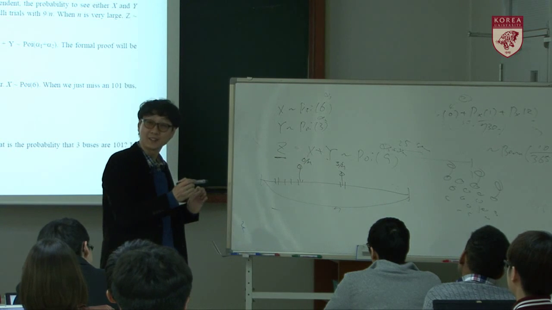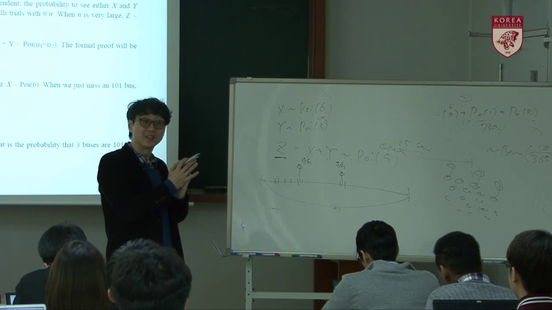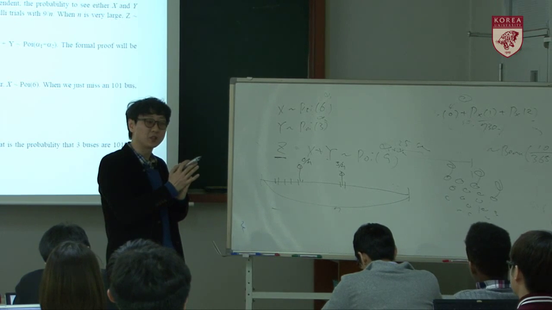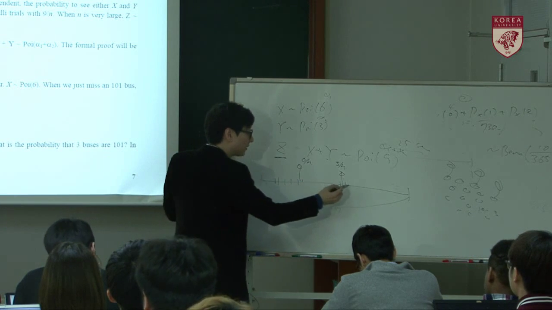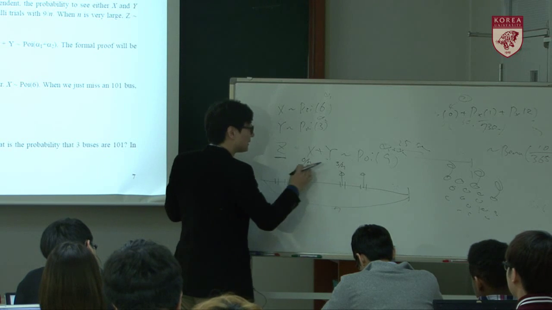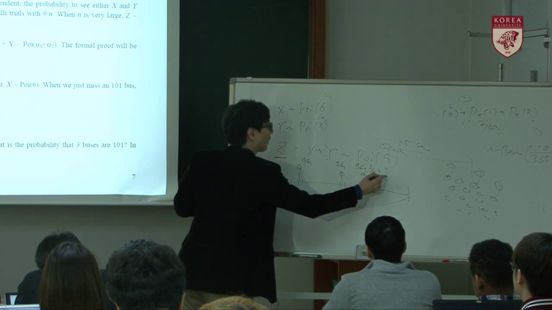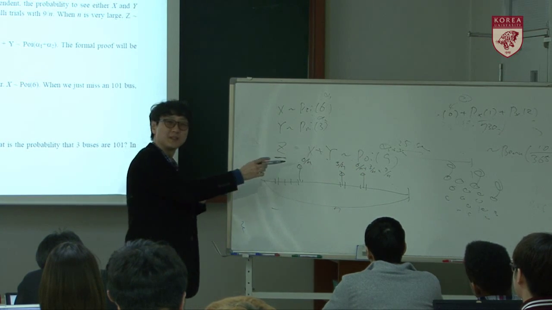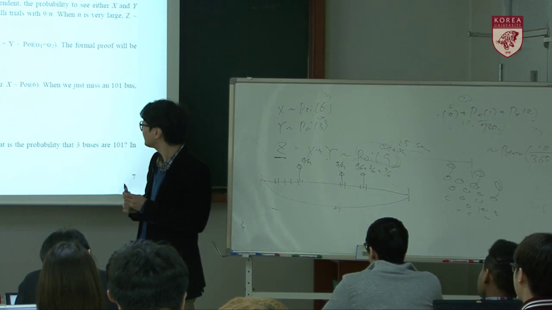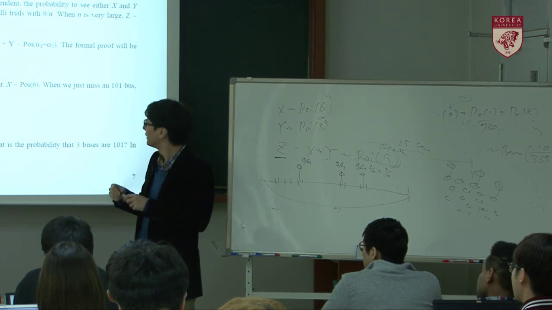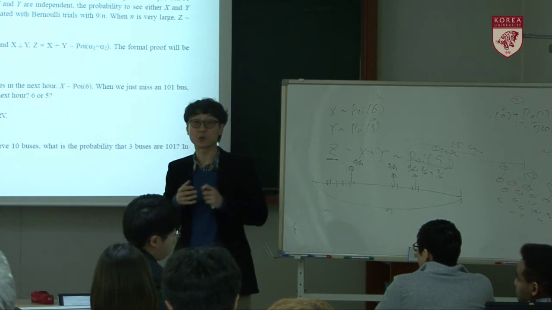However, if we think of the two events together, and if we think the two events are independent, then the probability that an event occurs, this one or this one, is 6 over n plus 3 over n. So 9 over n. That means it follows a Poisson random variable with parameter 9. Okay? You can definitely formally prove it. However, intuitively, you can think in this way.